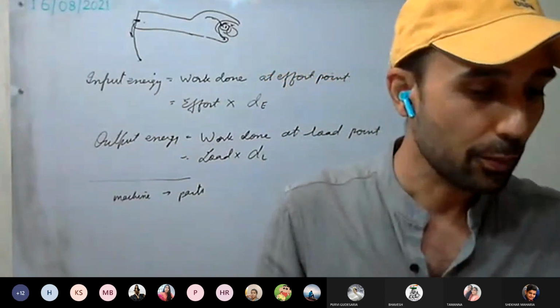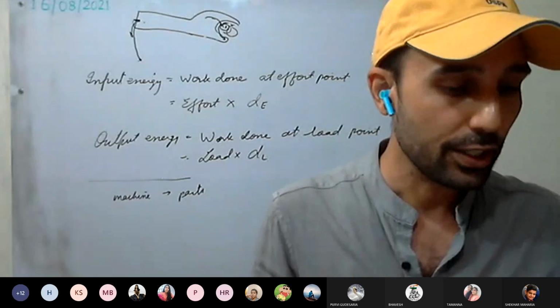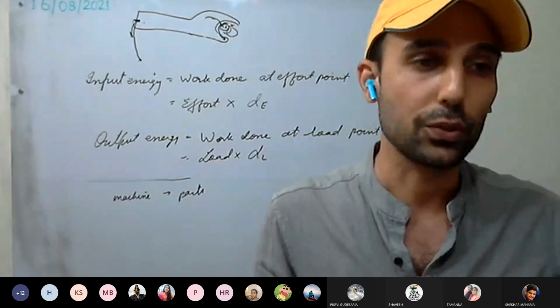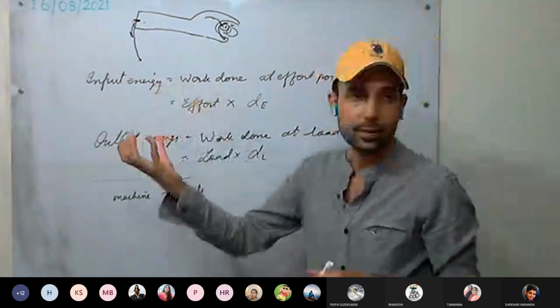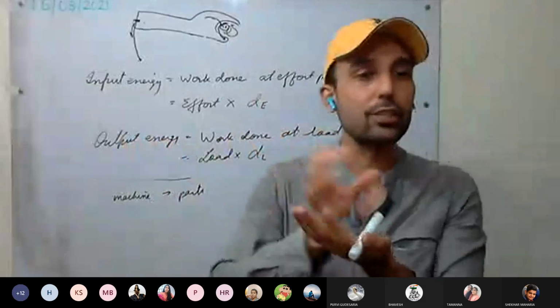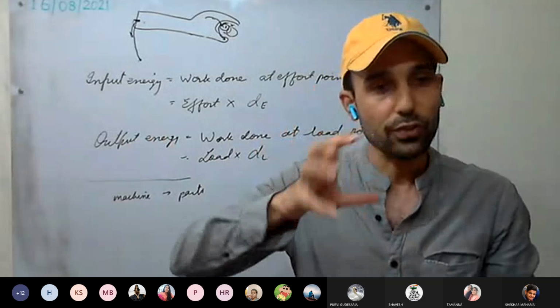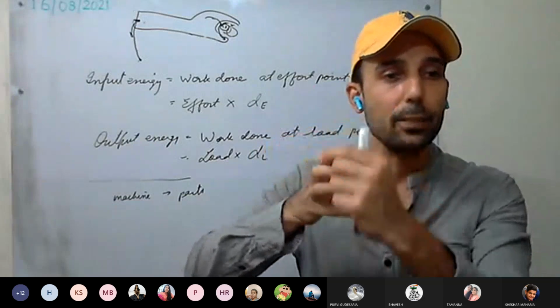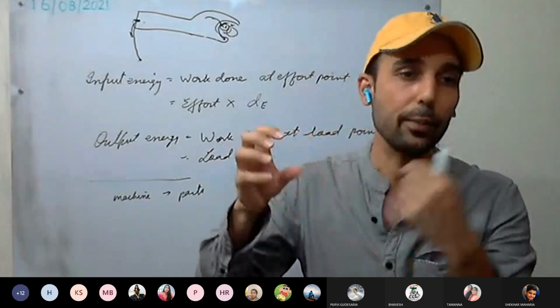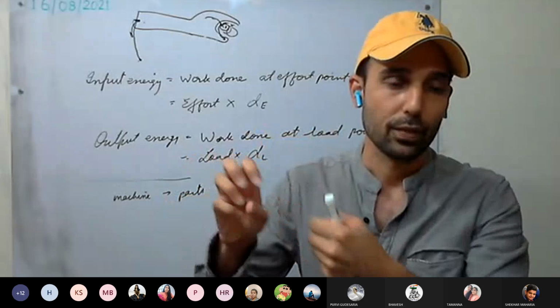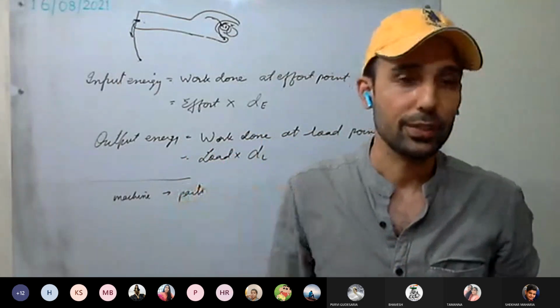The first one is given in your book. The moving parts in a machine are neither weightless nor smooth. Not smooth means there is always friction between the moving parts. And because they are not weightless, there will be some energy wasted in rotating them or moving them. So some energy will be wasted there.